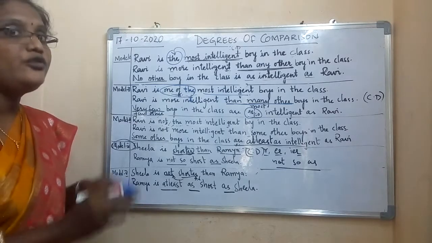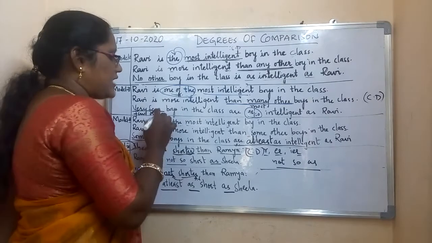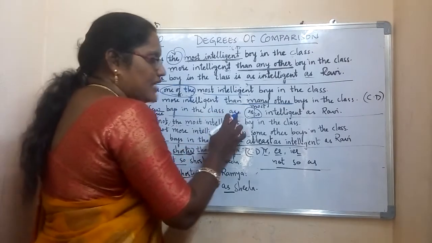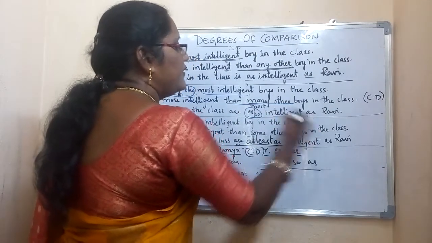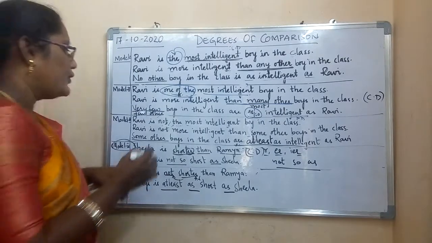That's what I am telling you. You need to mug up. Okay. So "very few" or "few other" it starts. So few other boys or very few boys in the class are as intelligent as Ravi. Again, intelligent is what? Positive degree. Okay. So have you seen the difference here? Now let us go to the third one.